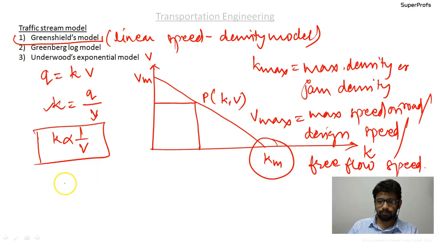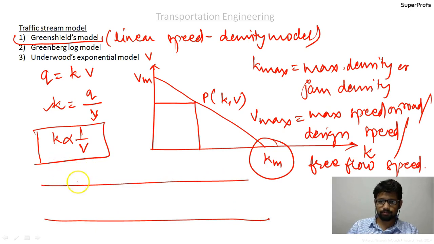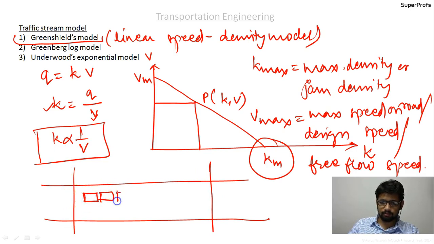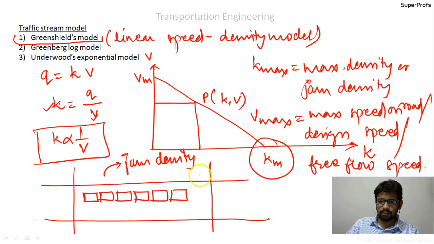Suppose this is the road, and there are vehicles in line. This is the case of jam density. Here you can see that vehicles are very close to each other.